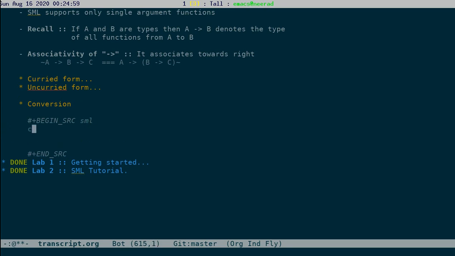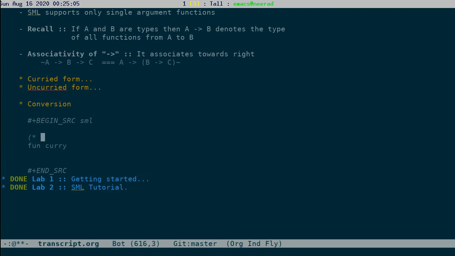So we want to write curry. Okay. So what should curry's type be? It should take an uncurried version. We really do not care what these types A and B and C are, as long as it's of this form. This is the uncurried variant, and it should produce the curried variant.